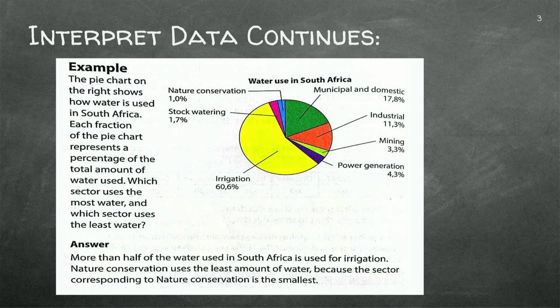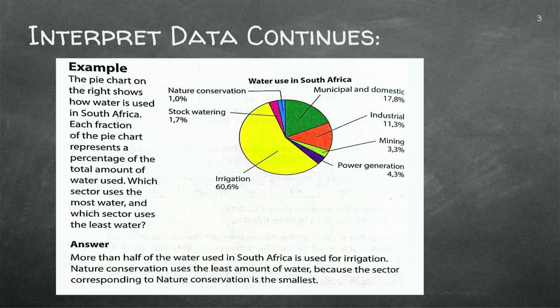Now here we've got a pie chart. It is about the water use in South Africa. If we read on the side, the pie chart on the right shows how water is used in South Africa. Each fraction of the pie chart represents a percentage of the total amount of water used. Which sector uses the most water and which sector uses the least water? So that's what they ask us. We can read that from our pie chart, right? I want you to look at it for a second. And remember how we draw pie charts, okay?